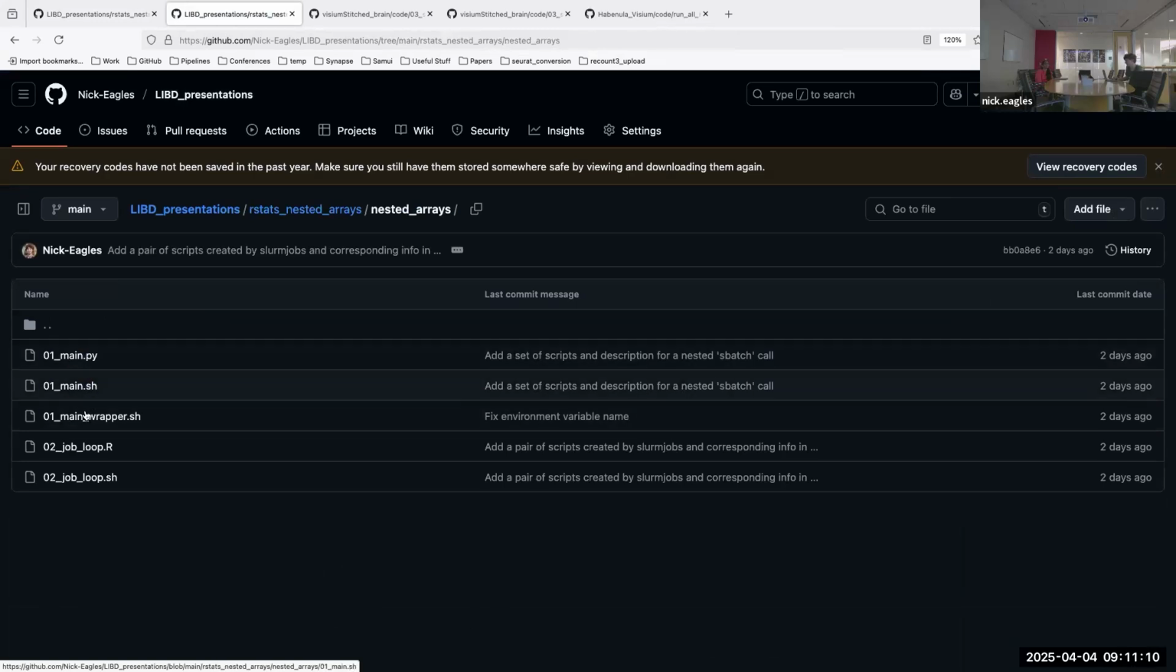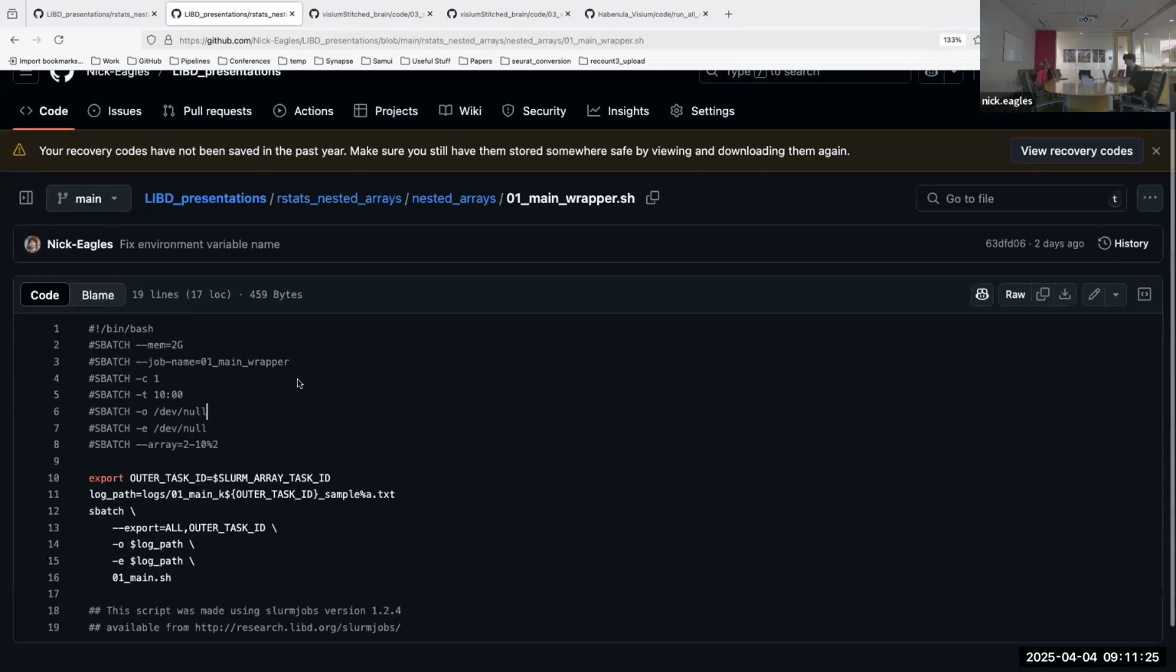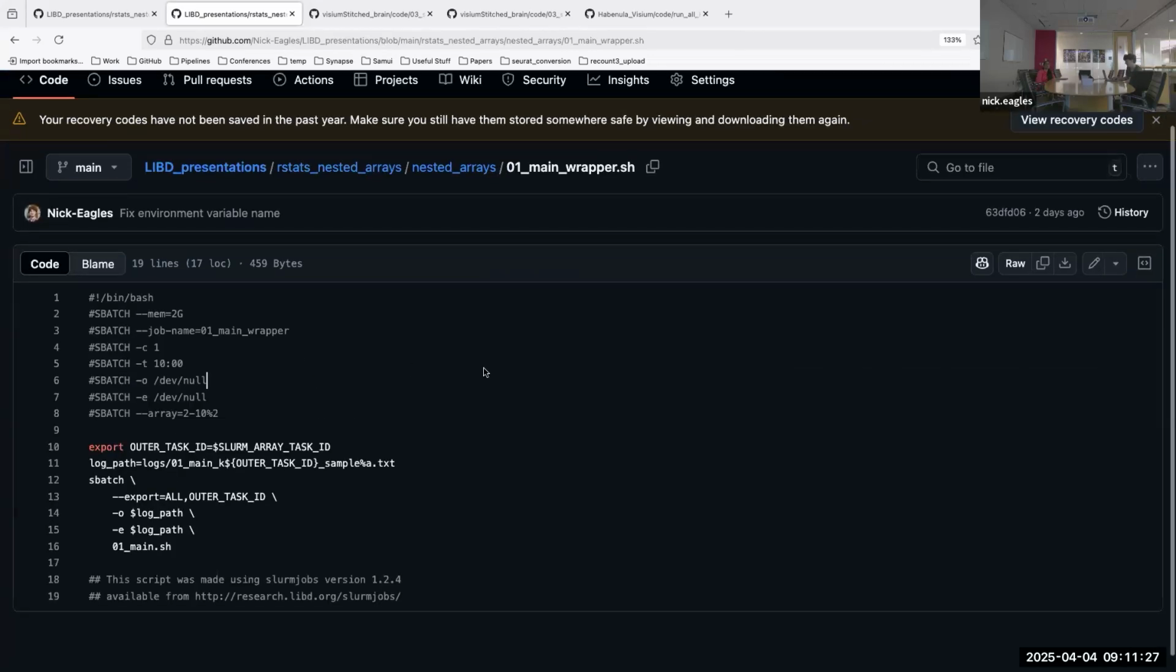But basically these 3 scripts here, the 01 scripts, are going to be covering this example using a nested sbatch call. And the idea is you have this outer wrapper script. So I'm going to go into this right now. And you submit it like a normal job. The only thing it's going to be doing is invoking other jobs. So by itself, you really only need a minimal amount of memory and a minimal amount of time as well, because it's just calling sbatch, which is pretty instantaneous.